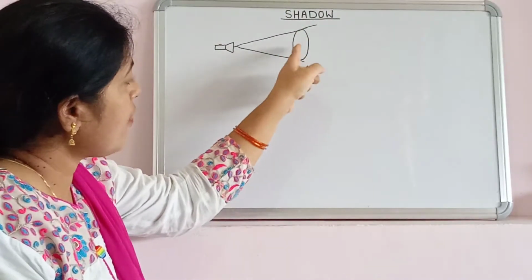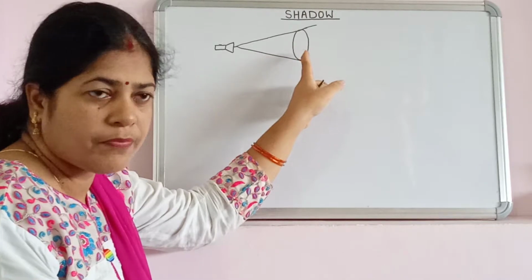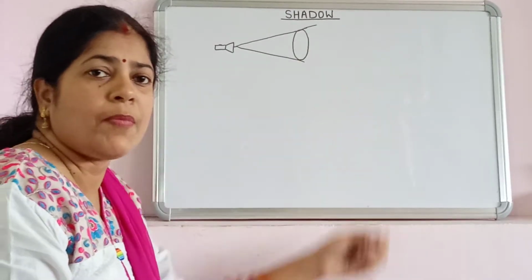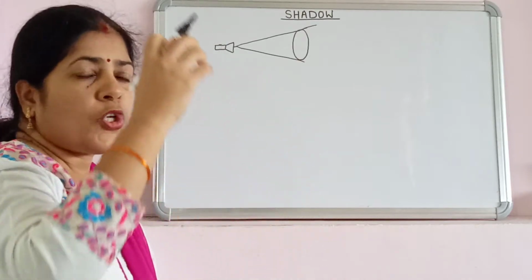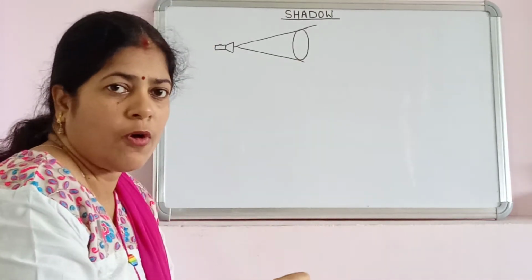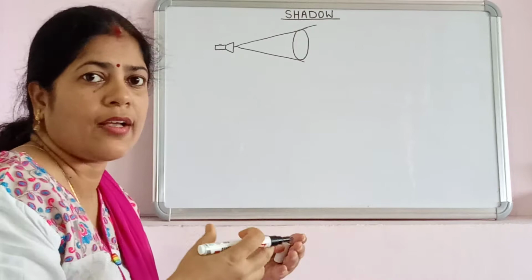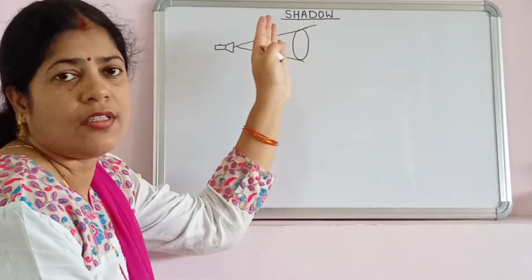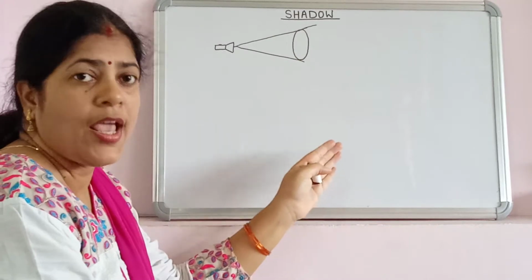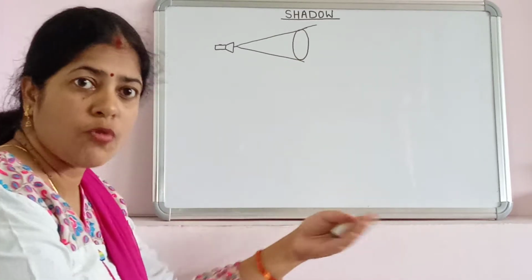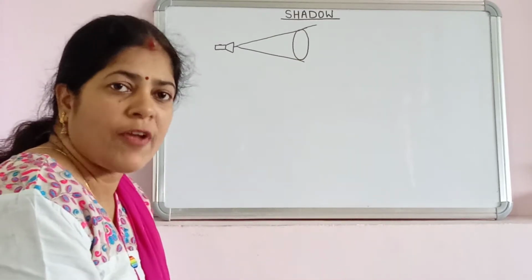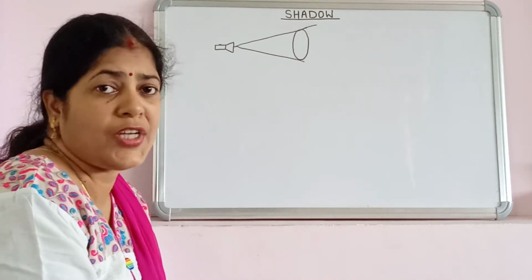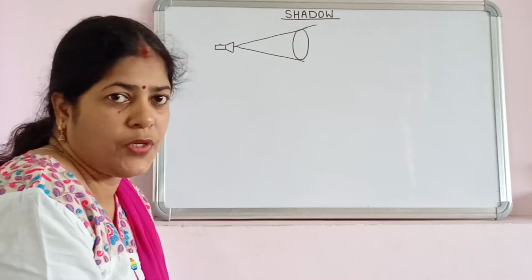Because the rays cannot pass through it, they are obstructed. Just like when we throw a ball on the floor or the wall, it bounces back, similarly the rays of light will fall on the opaque surface and bounce back. That is another phenomenon known as reflection. We'll study reflection in our forthcoming videos.